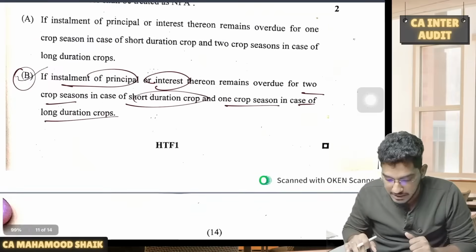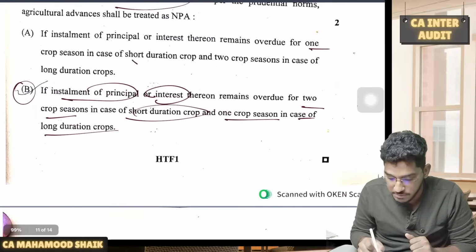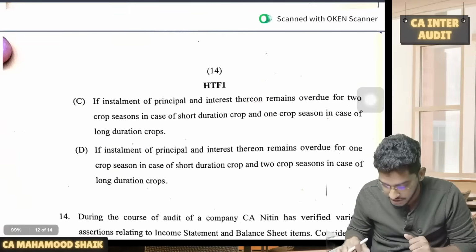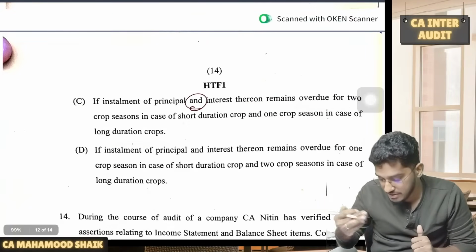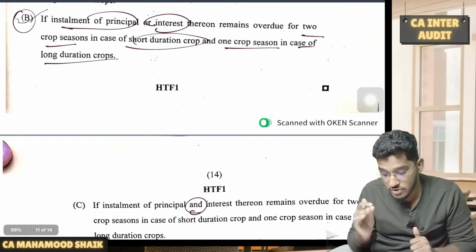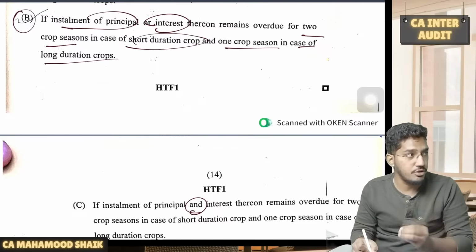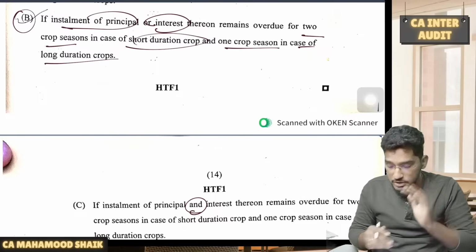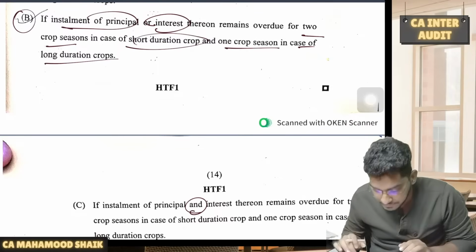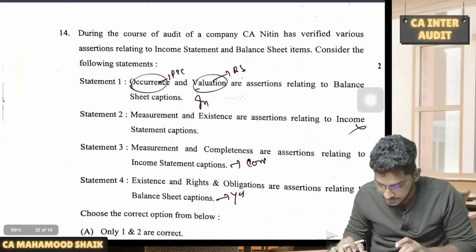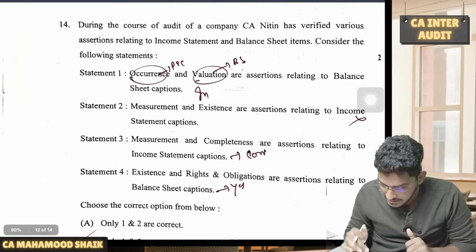Now here they have done some permutation and combination. Somewhere they have told 1 crop season for short duration, 2 crop seasons for long duration. No. Installment of principal and interest they have told, that is also not right. Installment of principal or interest, if they remain overdue for 2 crop seasons in case of short duration crops, and if they remain overdue for 1 crop season in case of long duration crops, they will be classified as NPA. Next one. Now here once again they come here.